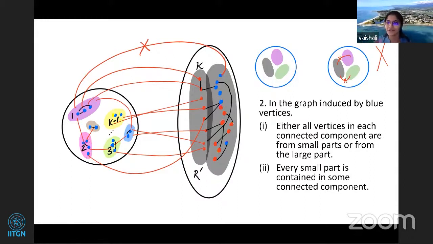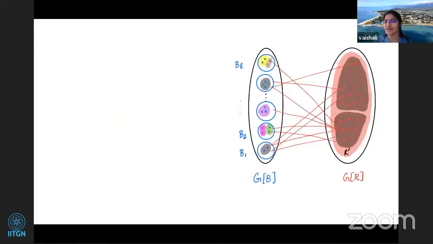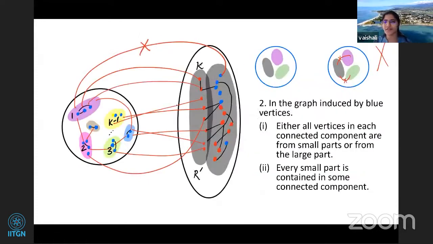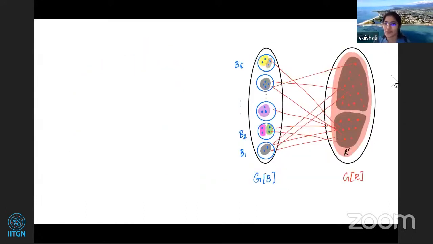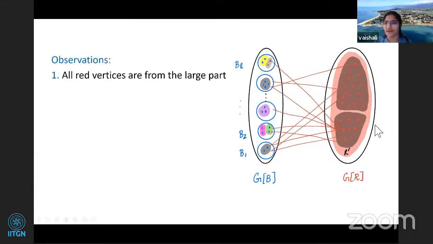So let us look at it from a different perspective, using a different diagram. This is how it will look if we see all the properties that I've mentioned. Look at the red vertices, and now look at the blue vertices. What was the first property? All the red vertices are from the large part. So this r dash is the boundary vertex, and all the other remaining vertices are also from the large part. These are from the black part.